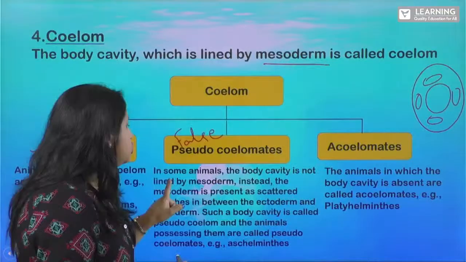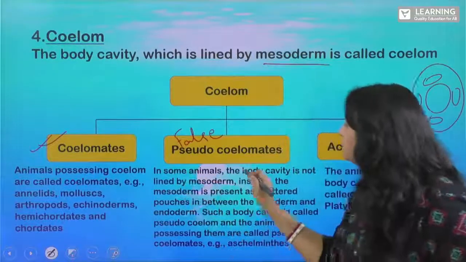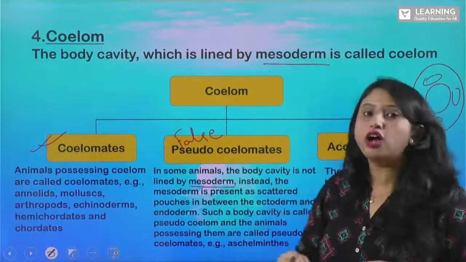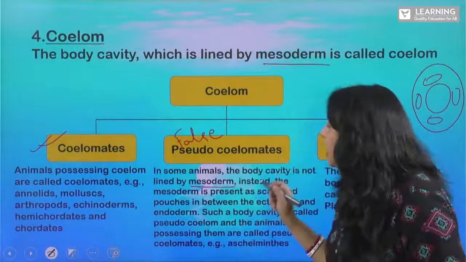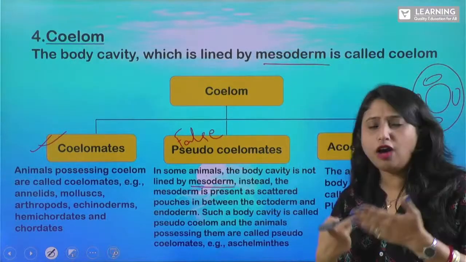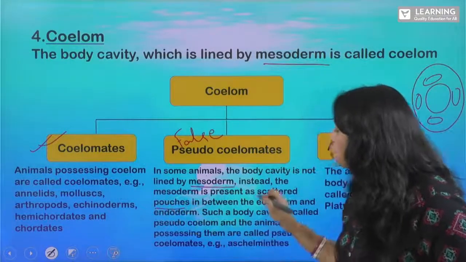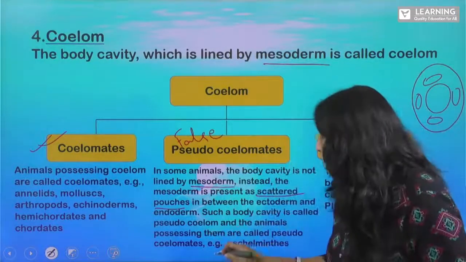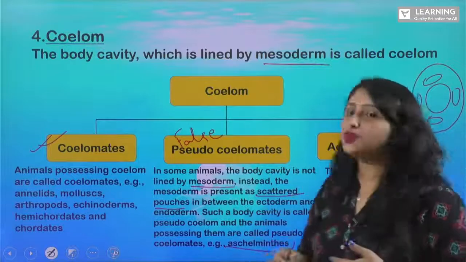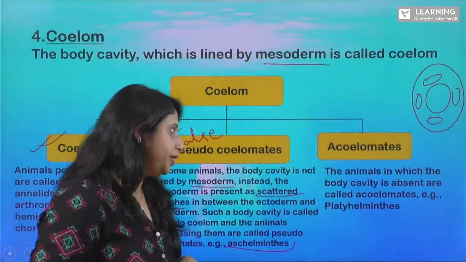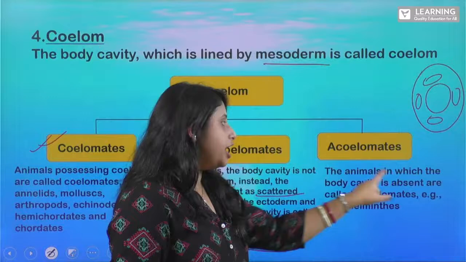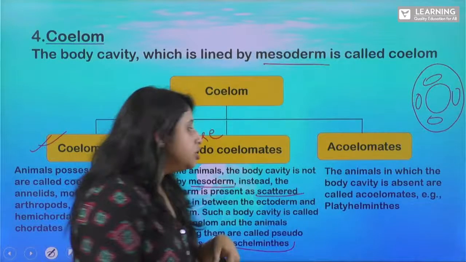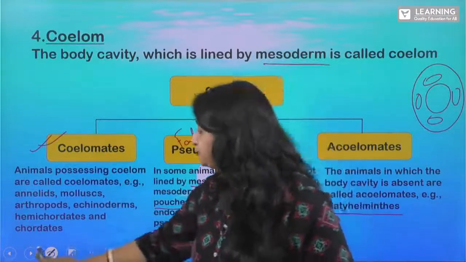So you can see the definition of this. In some animals, the body cavity is not lined by your mesoderm. They do not have this mesoderm layer. Instead, they have mesoderm in the form of scattered pouches in between the ectoderm and the endoderm. So in case of this, we can see these pseudocoelomates. So acoelomates means the animals in which the body cavity is absent. Clear? So we see this in case of platyhelminths.